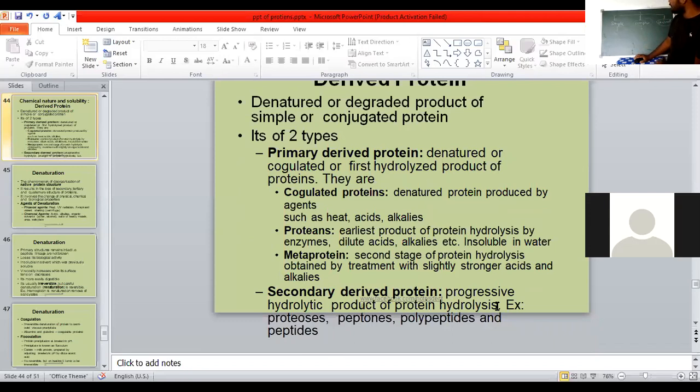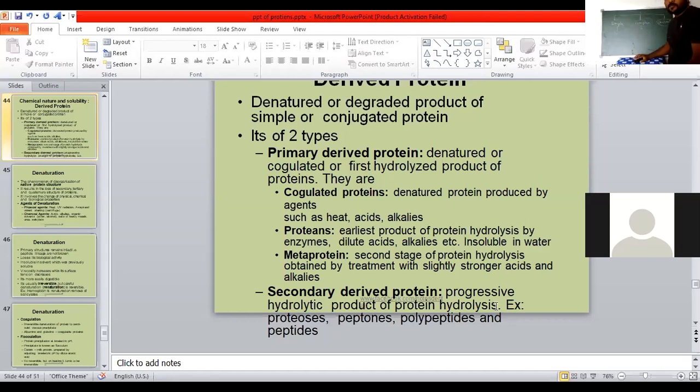Simple, complex, and derived. Within the simple, just amino acid, globular proteins, and fibrous proteins. In complex, glycoproteins, lipoproteins, nucleoproteins, and metalloproteins all come under it. Next, derived proteins: primary derived and secondary derived proteins. Within the primary derived proteins are coagulated proteins, proteans, and metaproteins. Secondary are simply the progressive hydrolytic products of protein hydrolysis, for example proteoses, peptones, polypeptides, and peptides.